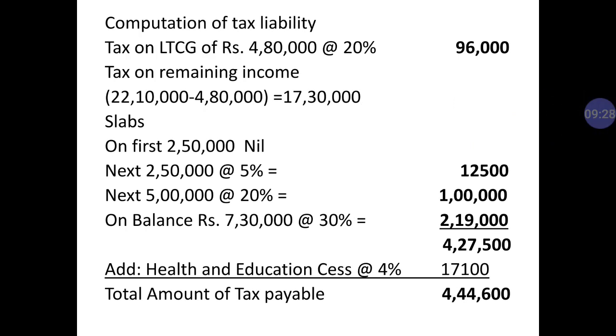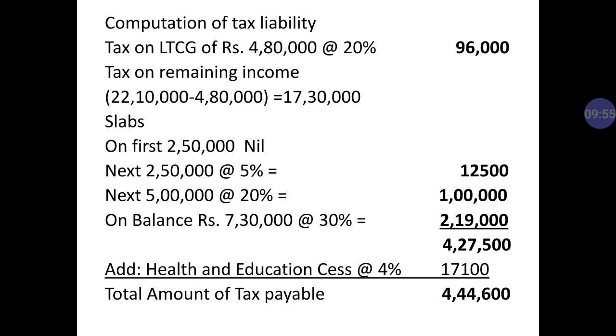So on the first 2,50,000 the tax liability will be nil, and on the next 2,50,000 at 5% your tax liability is 12,500. On the next 5 lakh your liability at 20% is 1 lakh, and the remaining income which is 7,30,000.